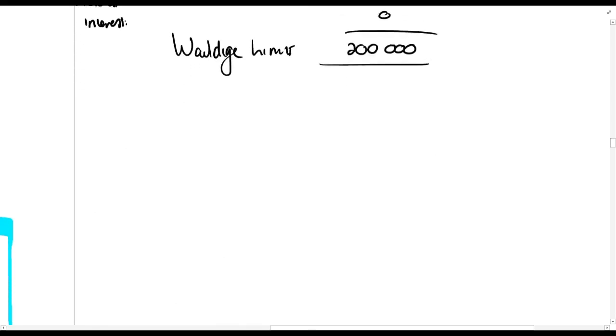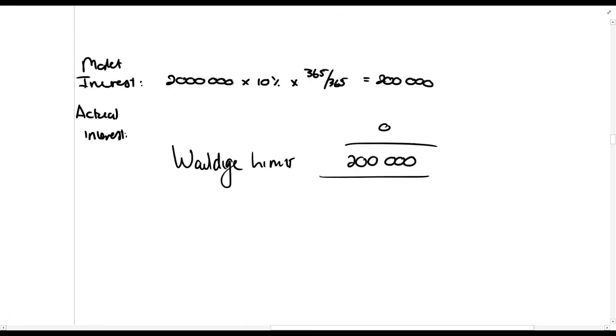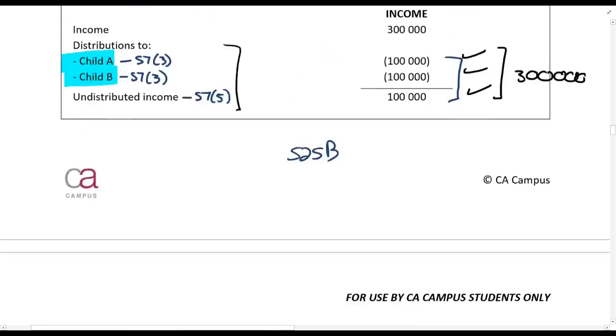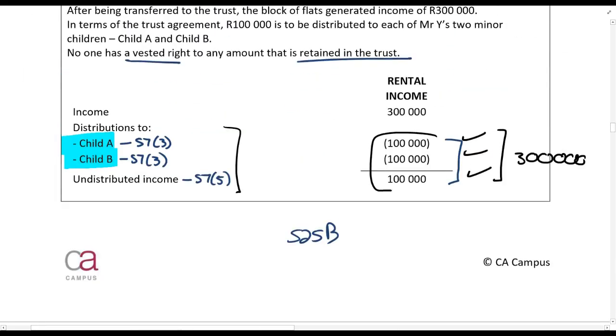But now we've calculated that he can only be taxed on a maximum of 200,000 rands. So how is that going to work? Okay, so I want you to see here, we've got child A, child B, and the trust. What you need to do is identify what are the amounts which will be subject to section 7. And in this case, for child A, child B, and undistributed income, it's 100,000 rands each.